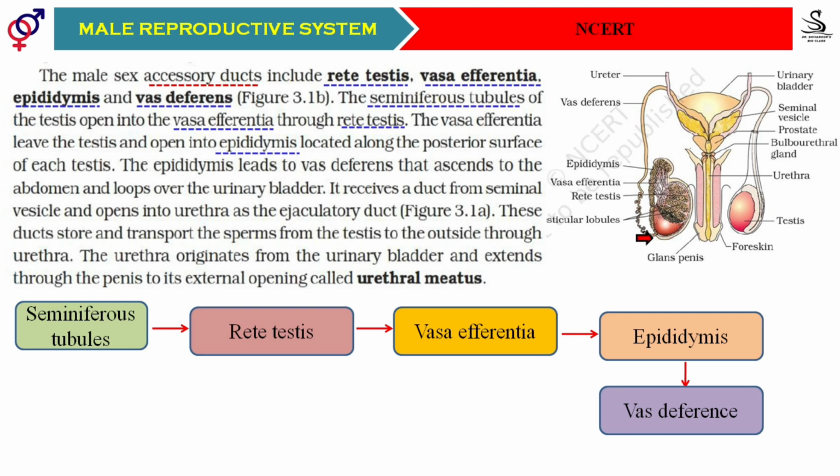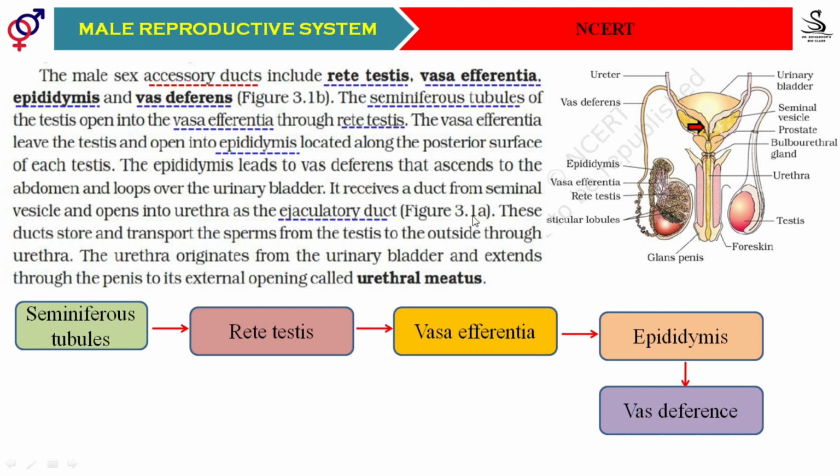It is a very long tube, ascending towards the abdominal cavity and looping over the urinary bladder. It is clearly written here: the vas deferens ascends into the abdomen and loops over the urinary bladder.